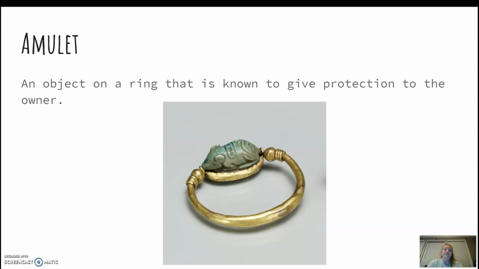A synonym for this would be an idol, and an antonym would be a curse. Some amulets contain hieroglyphics, which we've learned about earlier, which include animals or symbols.